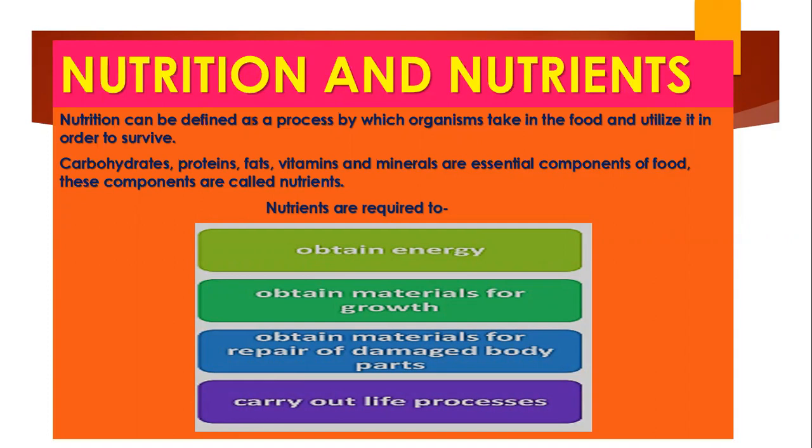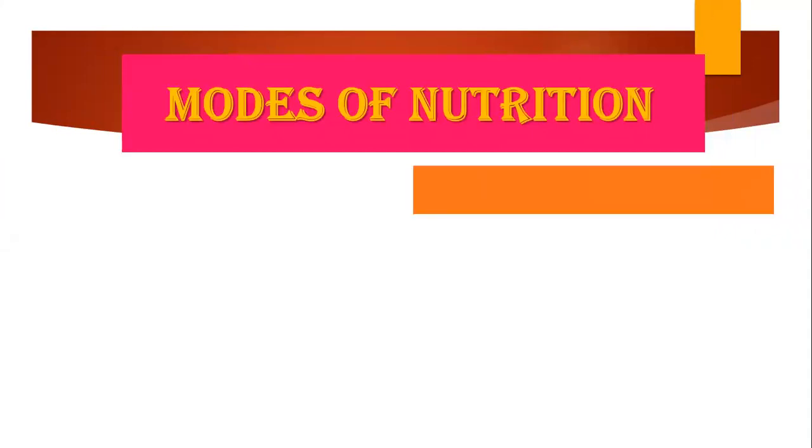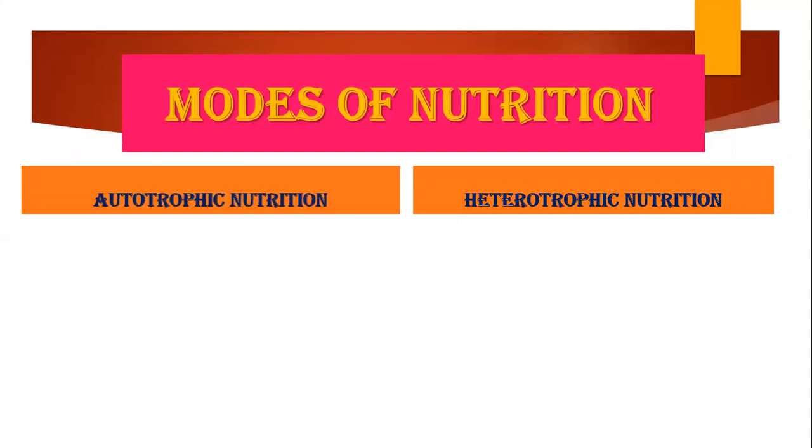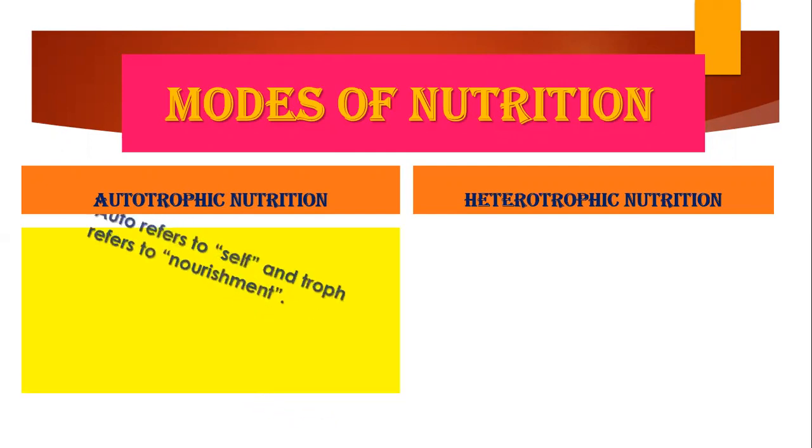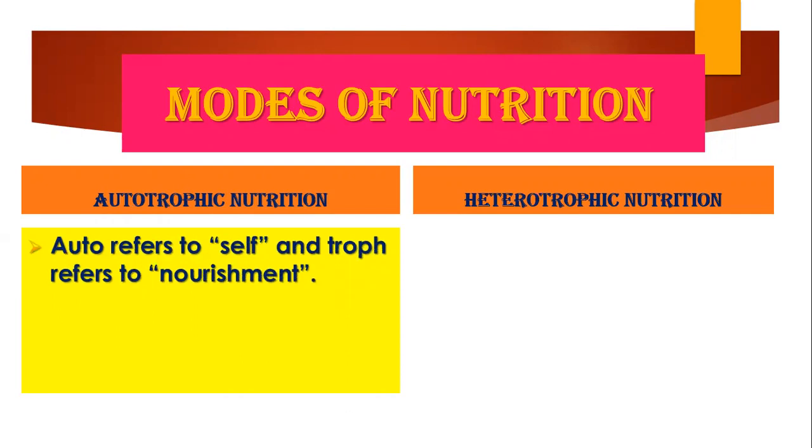Now we will move to modes of nutrition. Basically there are two modes of nutrition. One is heterotrophic and another one is autotrophic nutrition. All living things show these two modes of nutrition, either autotrophic or heterotrophic. Coming to autotrophic nutrition, autotrophic consists of two words, auto and troph. Auto here refers to self and troph refers to nourishment. So when an organism is capable of self-nourishment, it is called autotrophic nutrition.